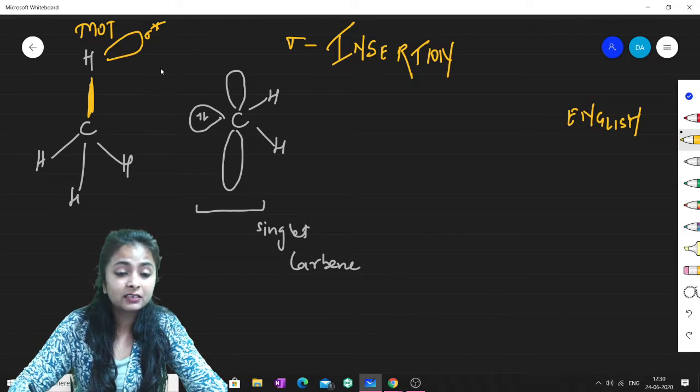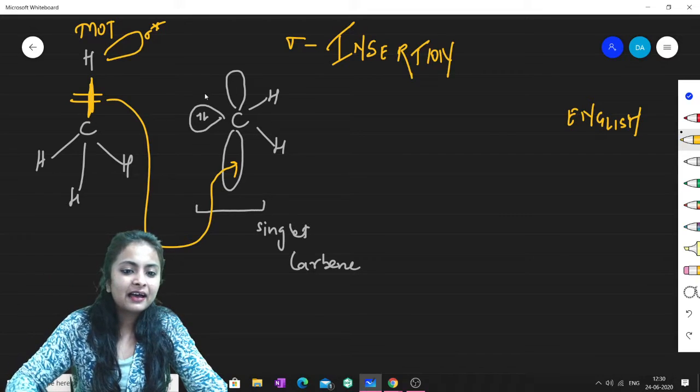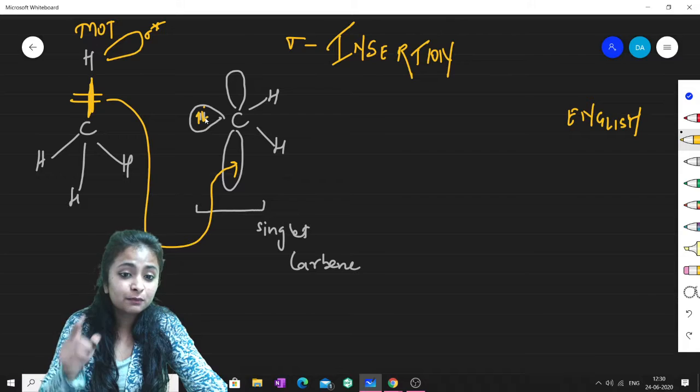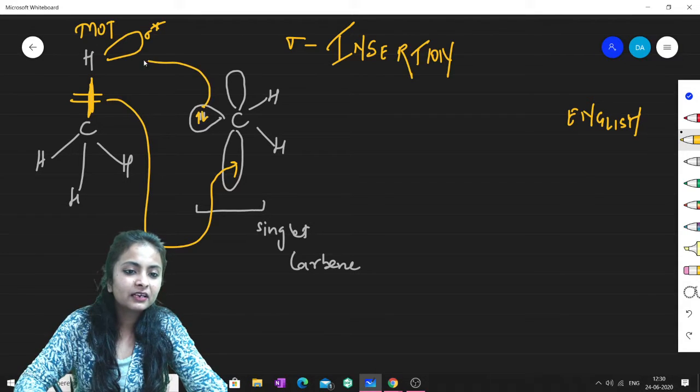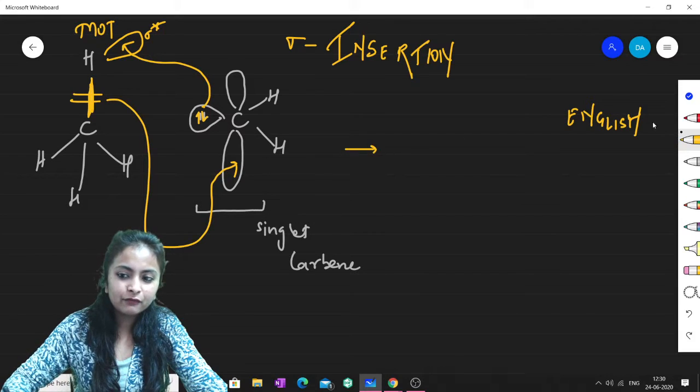Now initially, this orbital is empty, so this electron pair will go and get inserted to this particular position, thereby forming the bond, and this electron pair present on carbene will go and attack this particular sigma star orbital, and therefore it will form this type of thing. I'll just make it like this.